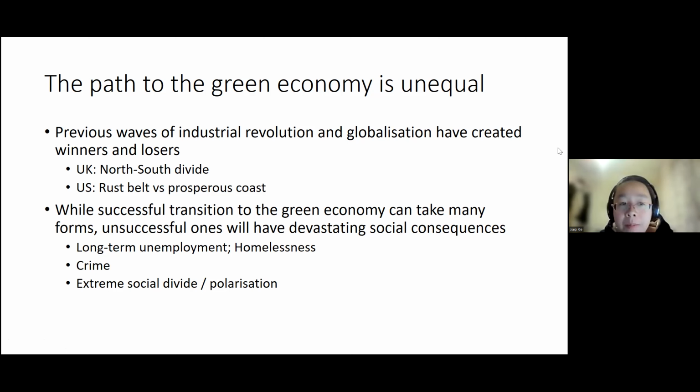And the same can be found in many countries all over the world, in both developed and developing or emerging economies. So we argue that while successful transition to the green economy can take many forms, unsuccessful ones will have devastating social consequences. And I think we've already noticed some of them in different cases. These consequences could be long-term unemployment and homelessness in cities, high crime rates in cities, and also extreme social divide and polarization, as we've already noticed.